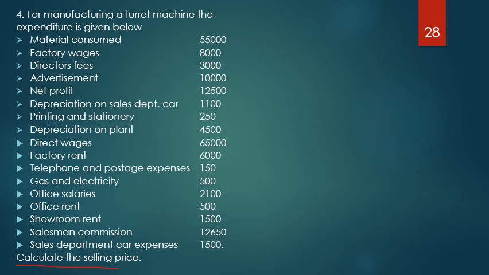From the list I have to identify whether that particular item belongs to factory overheads, selling overheads, administrative overheads, direct material cost or direct labor cost, and then I have to start my work towards calculating the selling price. So as a first step, we will categorize them under various headings. Material consumed, what is that? Material consumed, it's direct material cost. Categorize that as direct material cost.